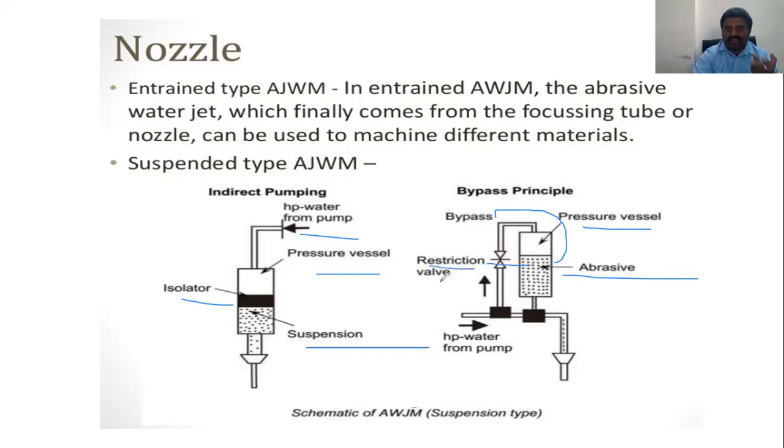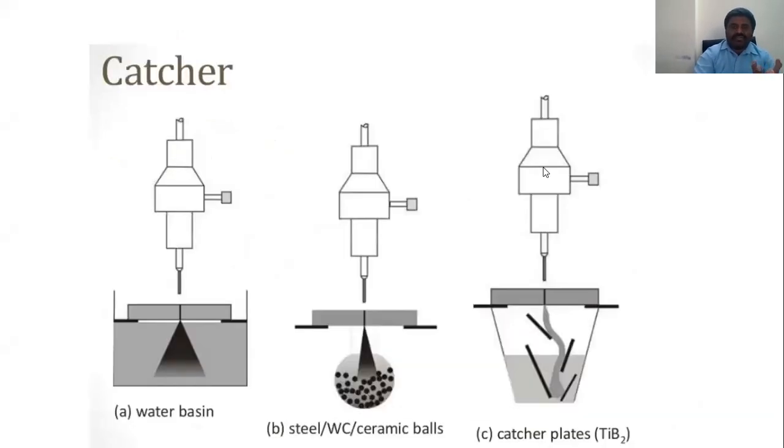Okay, and the restriction valve. Then there is the high pressure water pump. See from this to this area, how it takes place here. So the abrasive water jet, which finally comes from that focusing tube or nozzle, can be used to machine different materials. And these are the catcher.